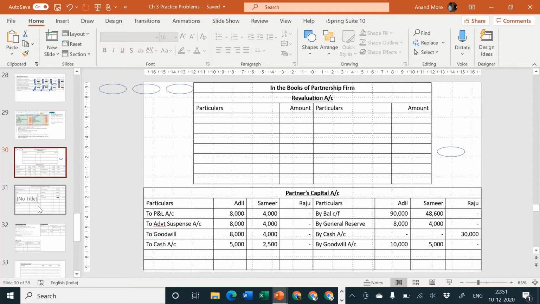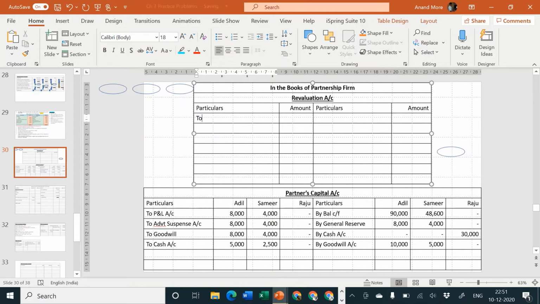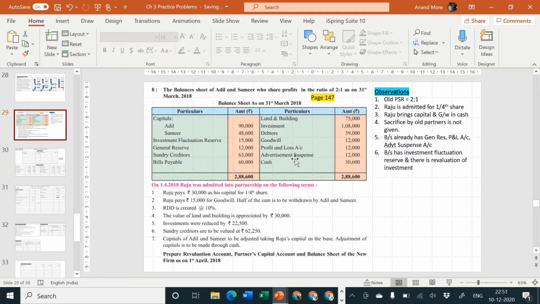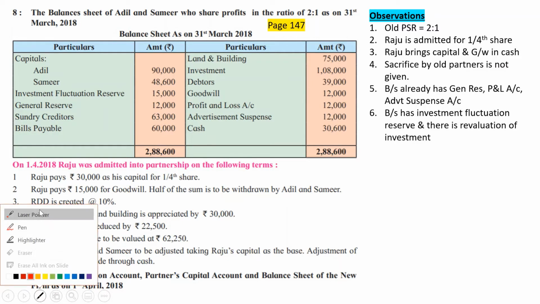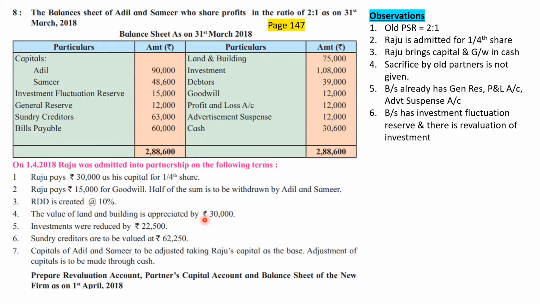But in our problem, the situation is very simple. There is no old RDD, so whatever RDD you are creating, that will be transferred to revaluation account debit side. So revaluation account debit side to RDD. Okay, amount is how much? 3,900. Next point, RDD is created at the rate of 10%, done. Next one is the value of land and building is appreciated by, please be careful, rupees 30,000. So 75,000 should not be converted into 30,000, but 75,000 should be increased by 30,000.